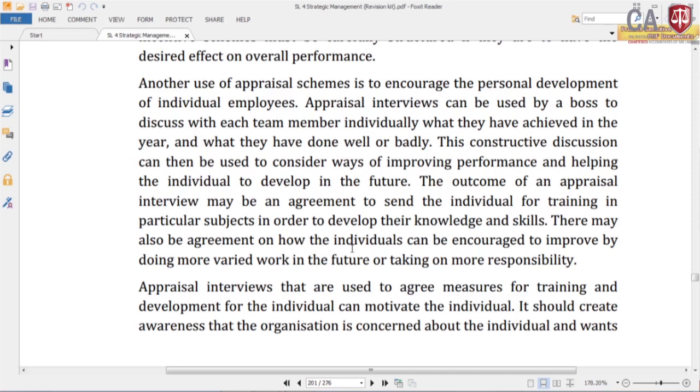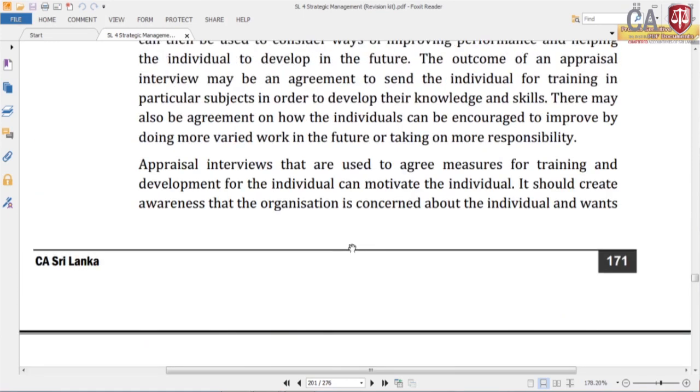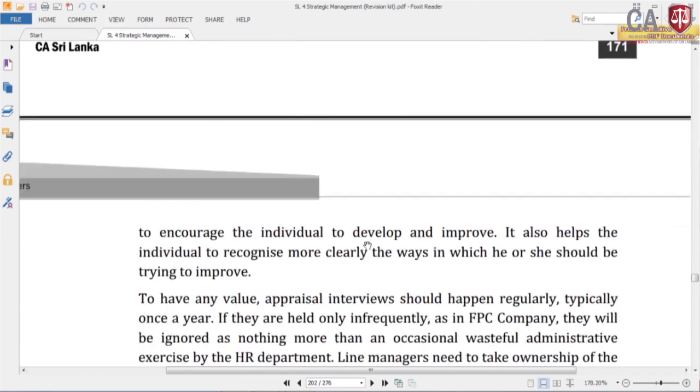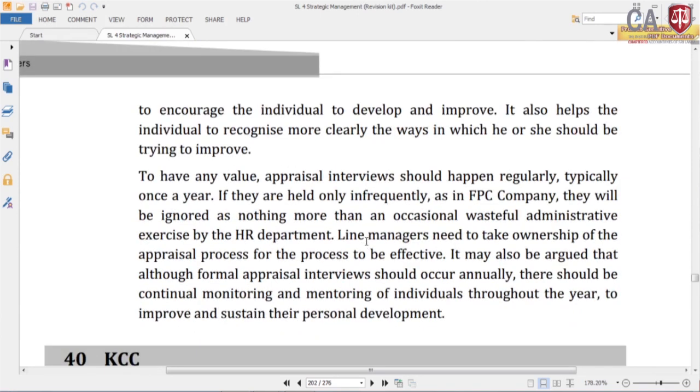There may also be agreement on how the individual can be encouraged to improve by doing more varied work in the future or taking on more responsibility. Appraisal interviews that are used to agree measures for training and development for the individual can motivate the individual, and should create awareness that the organization is concerned about the individual and wants to encourage the individual to develop and improve. They also help the individual to recognize more clearly the way in which he or she should be trying to improve. To have any value, appraisal interviews should happen regularly, typically once a year.